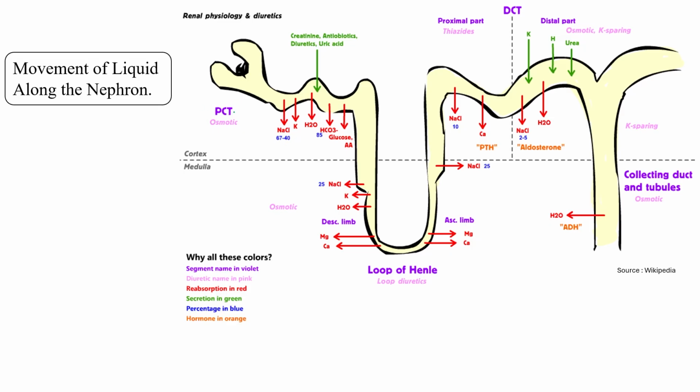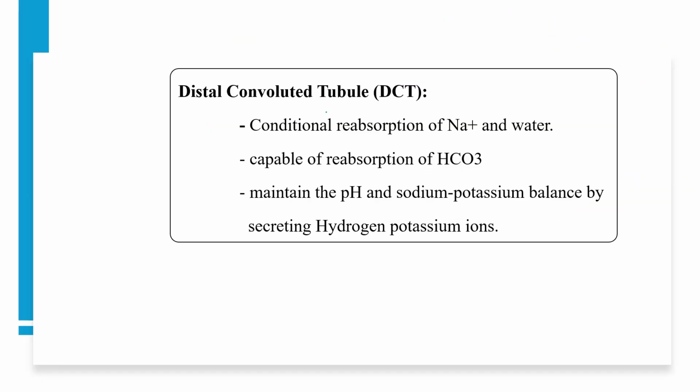In the PCT region, mainly bicarbonate ion, all the essential organic components like glucose, amino acid, water, all these things are reabsorbed. In the descending limb of the loop of Henle, water, mainly water, and some amount of certain kind of ion, but in the ascending limb of the loop of Henle, only certain kinds of ion are allowed to be reabsorbed. Clear? Okay, now in DCT, just now we have discussed it.